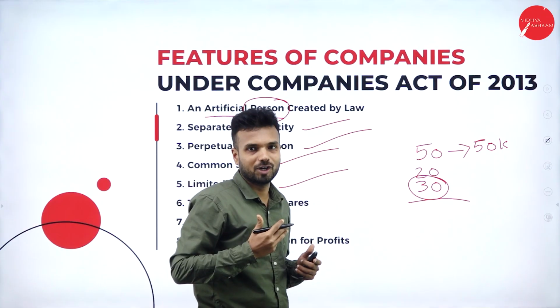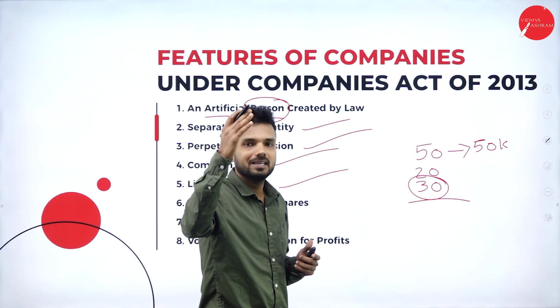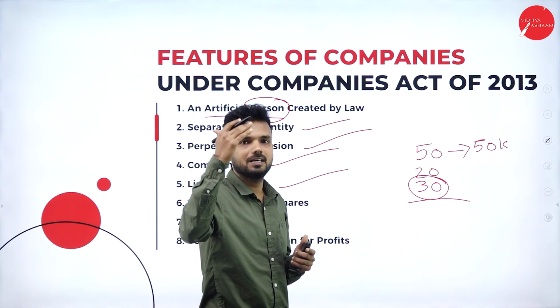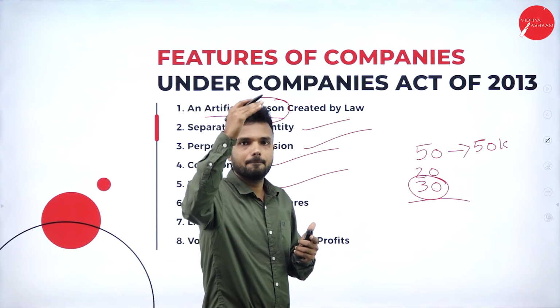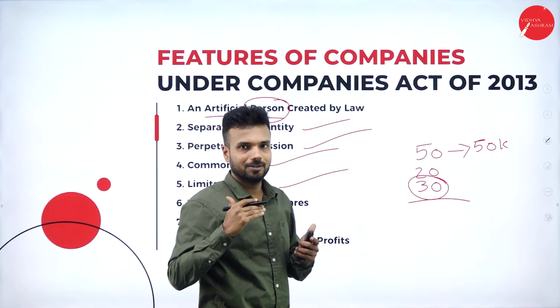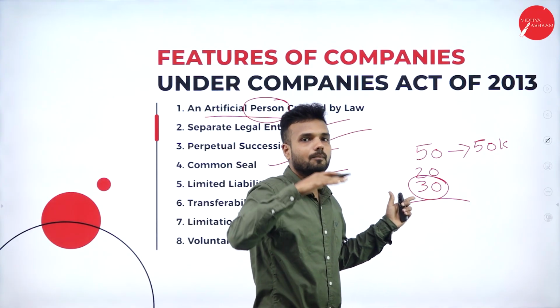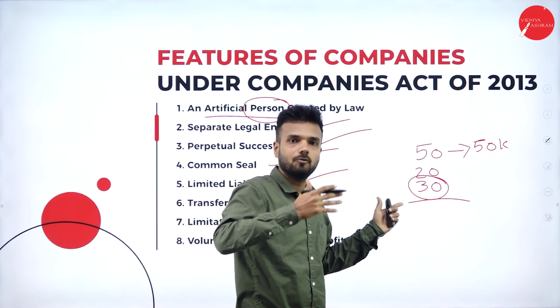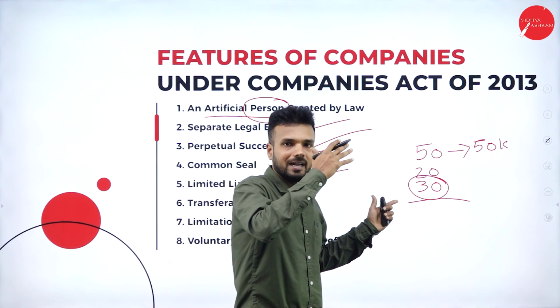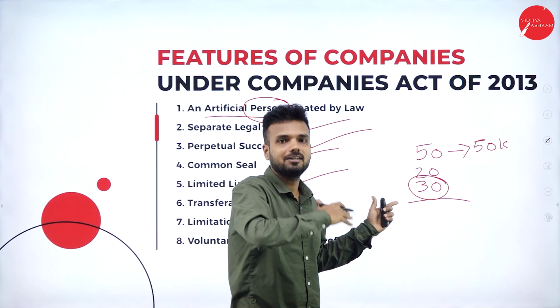If a company gets a loss, if there is any bad news regarding the company, or if the company's share value comes down, he is not liable to pay more than his agreed proportion of the amount. He is liable only for the payment of the due amount that he had agreed to pay.